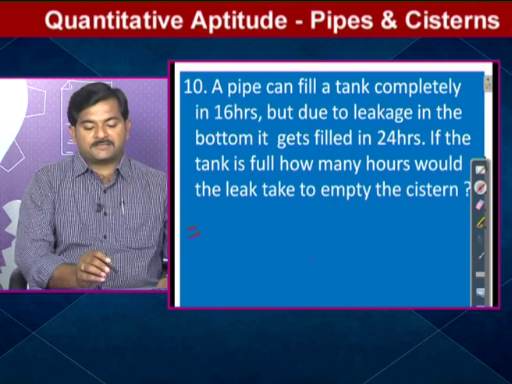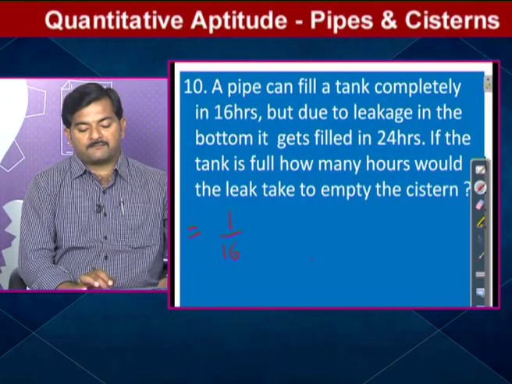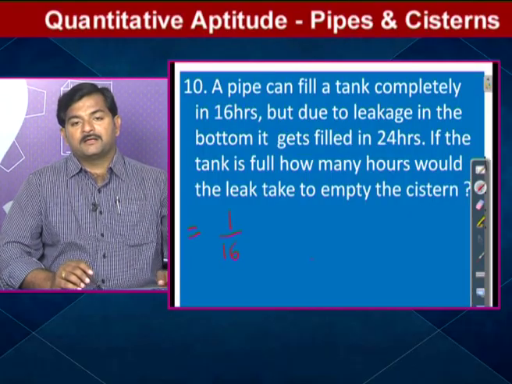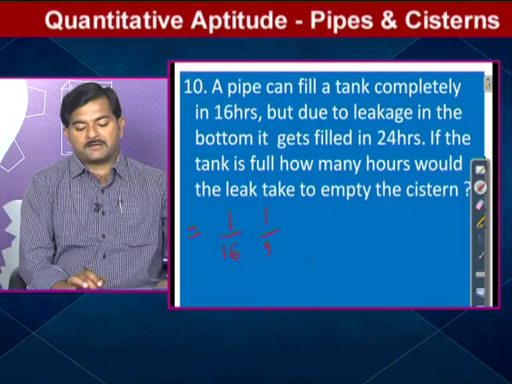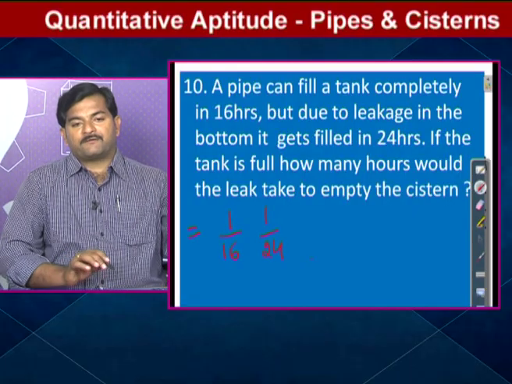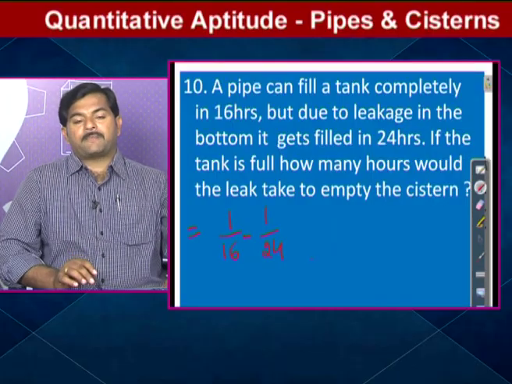So here leak means emptying. Filling means plus, emptying means minus. Okay, so we'll solve it here itself. Pipe A can fill a tank completely in 16 hours. Therefore, the work done by the first pipe in 1 hour is 1 by 16. And due to leakage, the tank gets filled in 24 hours, so the work done in 1 hour is 1 by 24. Since he mentioned the word leakage, I am taking minus. Filling means plus, emptying means minus, and leakage has the same meaning, emptying.